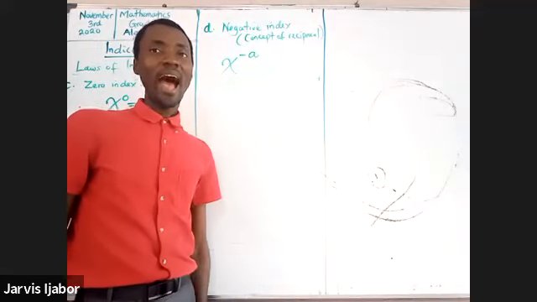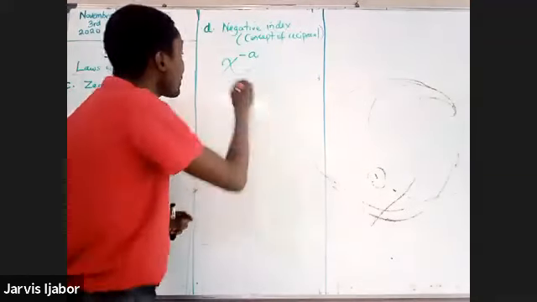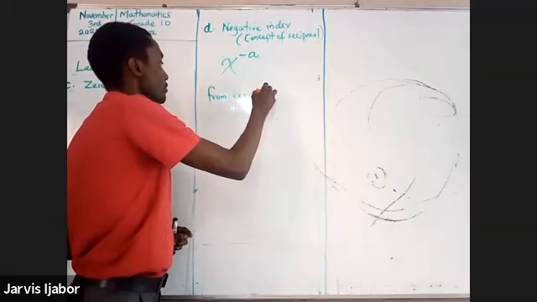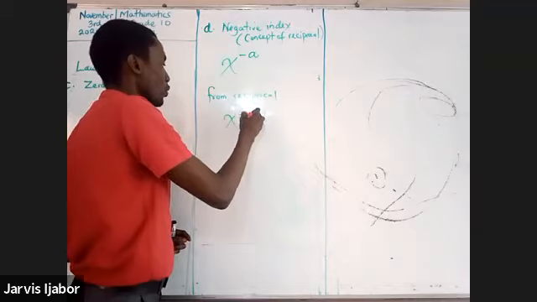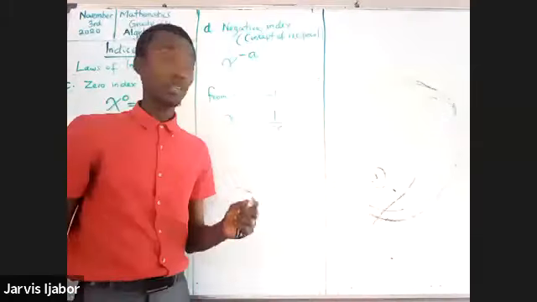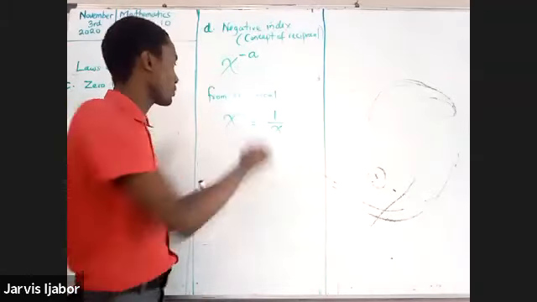I can take a shortcut to help you understand this concept. Remember, from reciprocal, we know that x raised to the power of minus 1 is equal to 1 over x. Is that not? That's what we know from reciprocal.